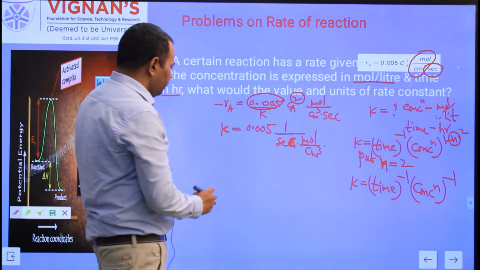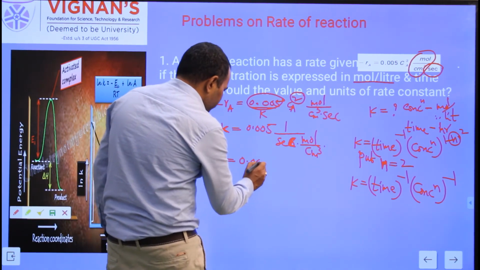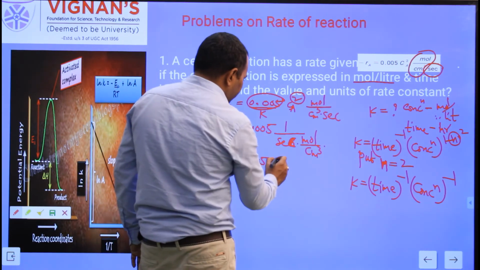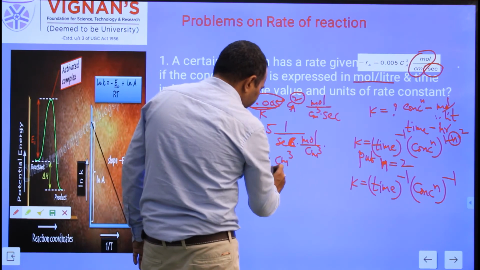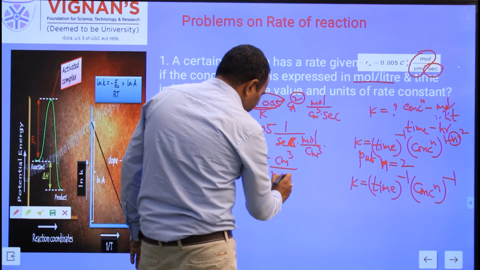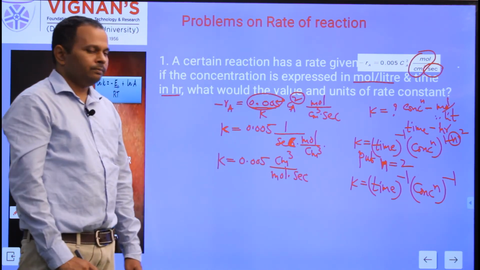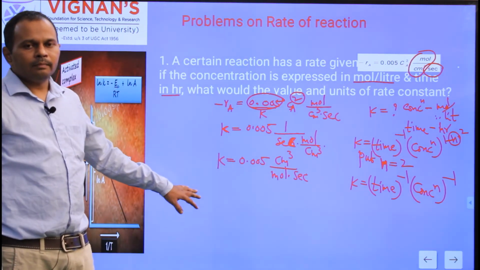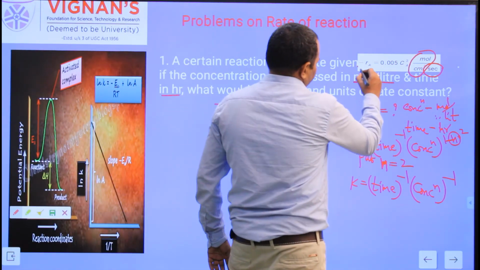From this you get K equal to 0.05 centimeter cube per mole per second. So these are the K value and units for the given rate equation.